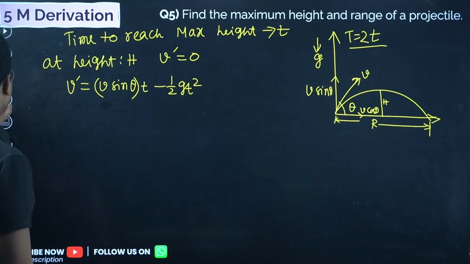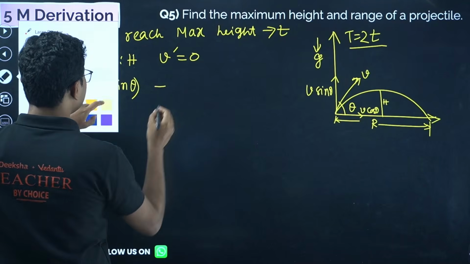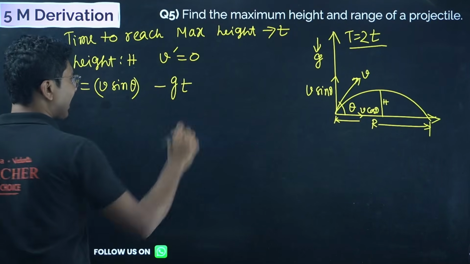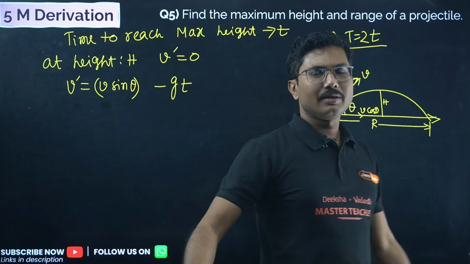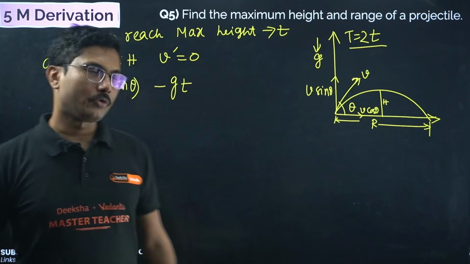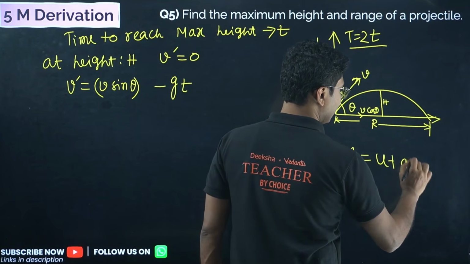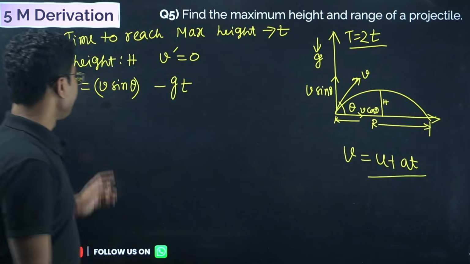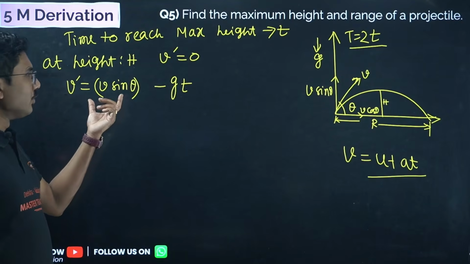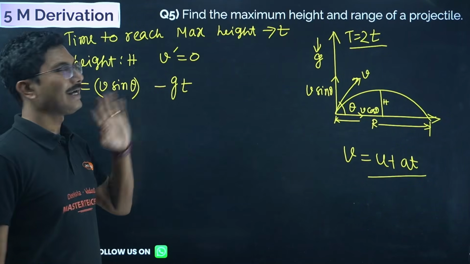Sorry, what I am doing. It should be v dash equals v sin theta minus g t, that is u plus at. Here gravitational acceleration is negative, so that's why minus g t. We are using the formula v equals u plus at, where v is v dash, u is v sin theta, and instead of a we use minus g, and time is t.